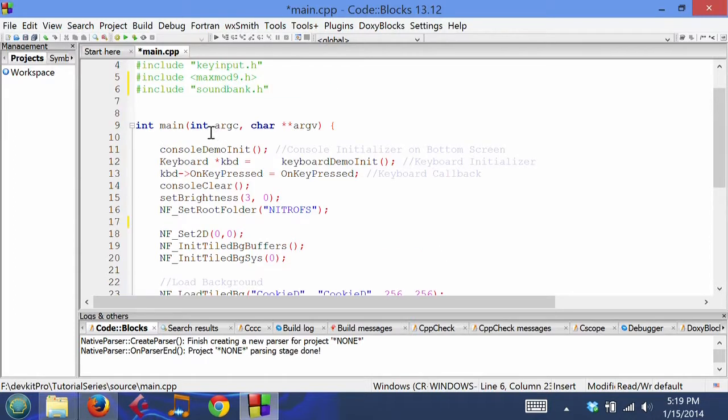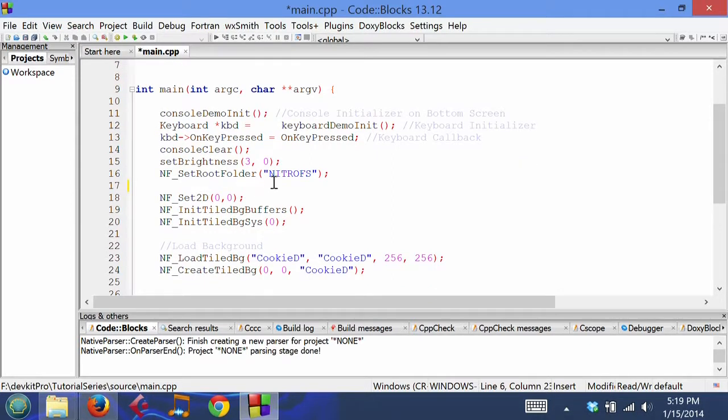So, in our code, we need to load up the soundbank binary. And our soundbank is sitting in nitro files. Luckily, we already have to have set up the nfsetroot folder to set up our whole file system before we can actually load it in. And Nightfox was nice enough to set it up as a root folder for all functions, libraries, whatever, so Maxmod can make use of that.